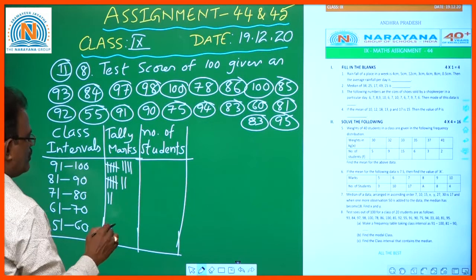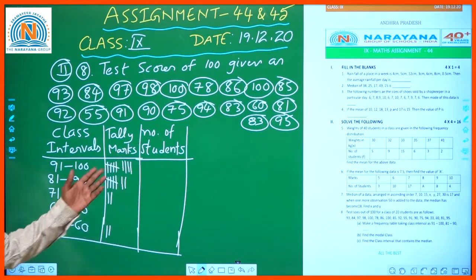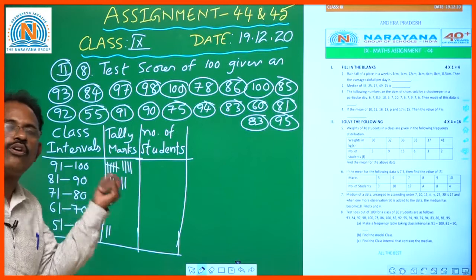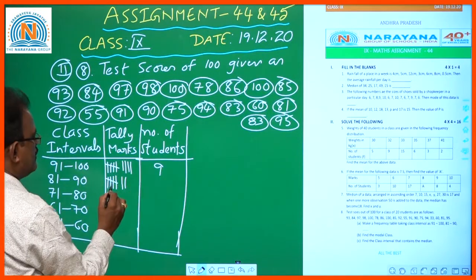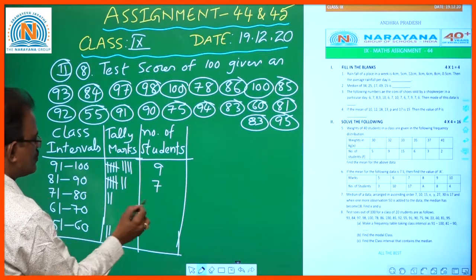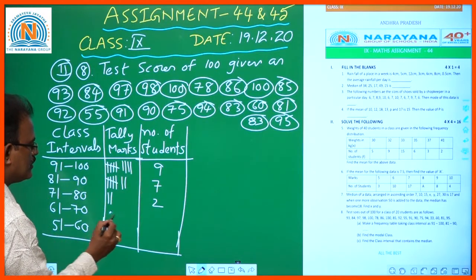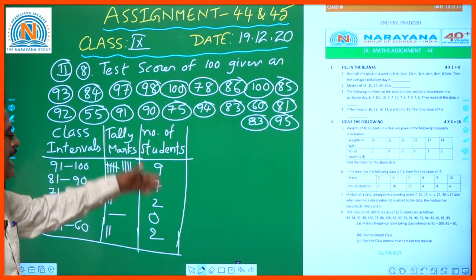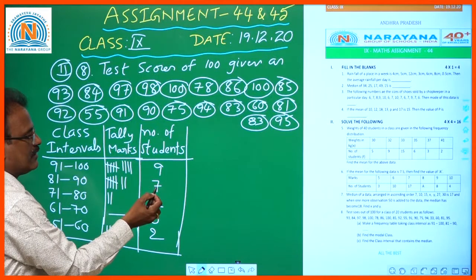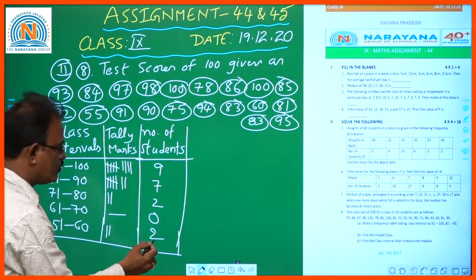Okay, so here the number of students, let us count with each tally mark representing one student. So 5 plus 4 is 9, 5 plus 2 is 7, 2, there is none here, so 0, and 2. That means add all: 9 plus 7, 16 plus 2, 18 plus 2, 20.